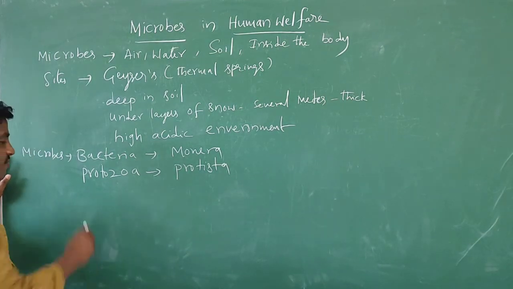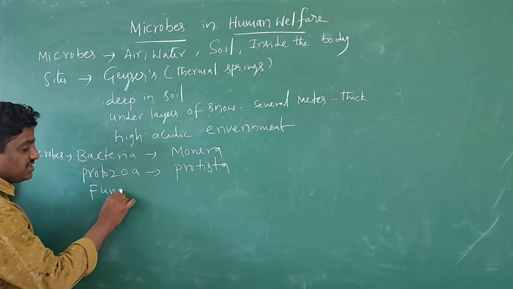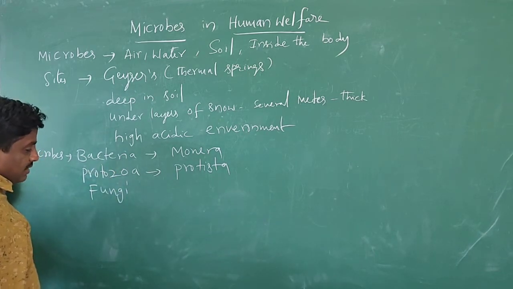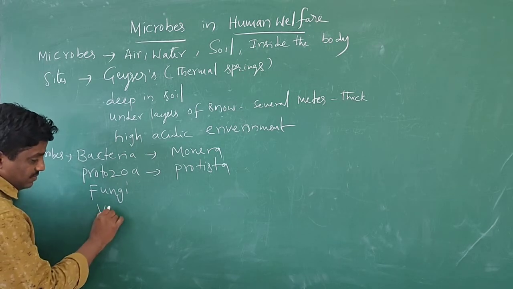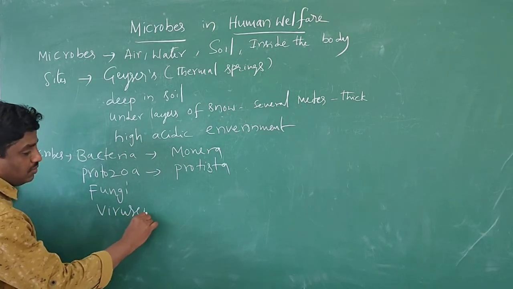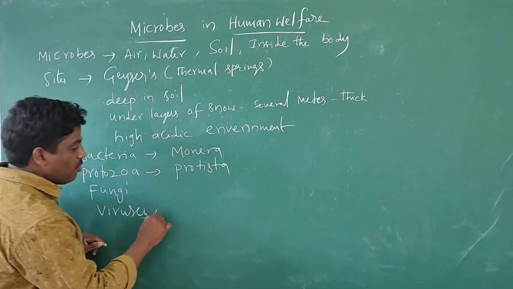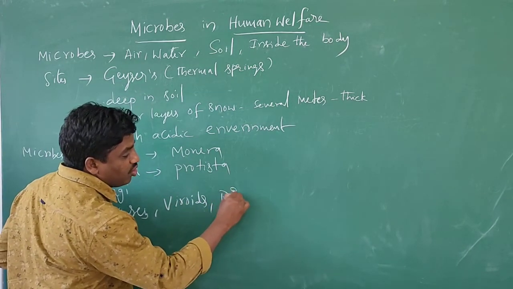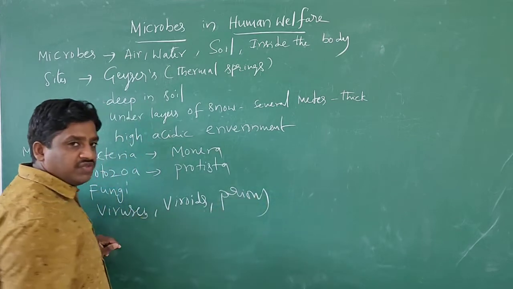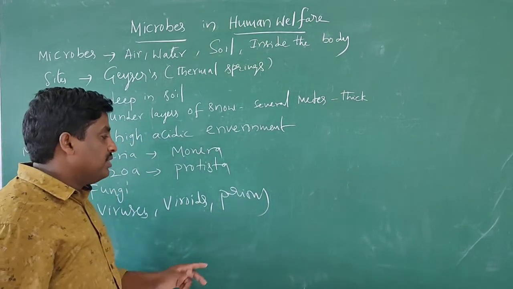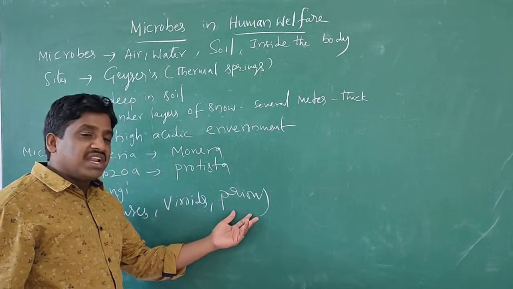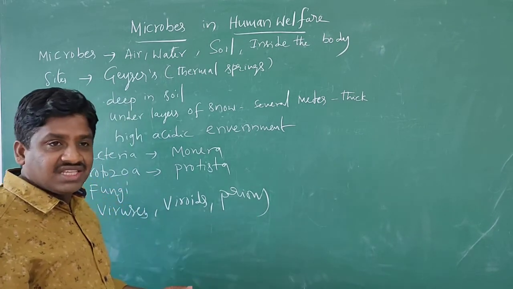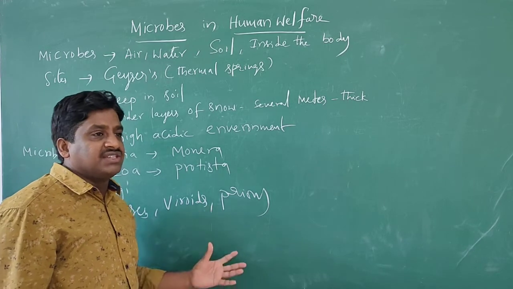And then fungi. Fungi are also microbes, and this is a kingdom, the fungi. And viruses, and one more, viroids and prions. Already you learned these words in first year biological classification. Prions are proteinaceous infectious agents.